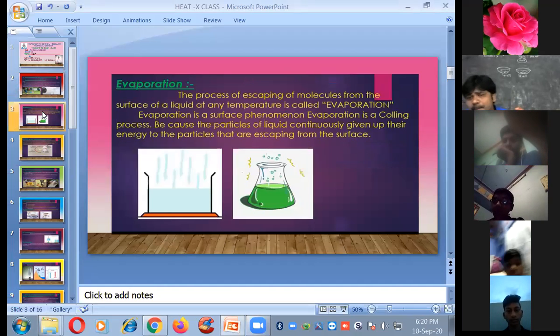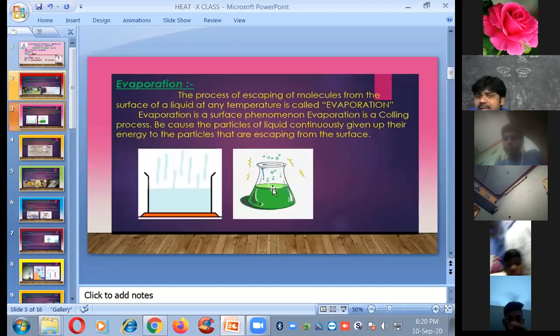Here evaporation can be defined in two ways. What do you observe here? If you keep some water in a dish, the water molecules present on the surface are escaping from the liquid. Escaping means they are converted into vapor state. This may happen at any temperature.